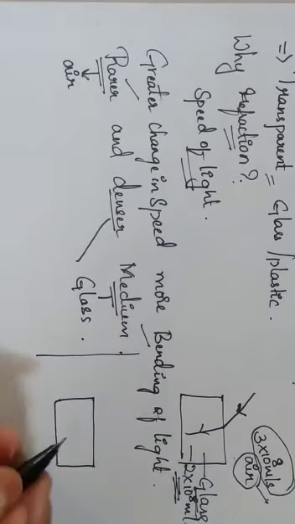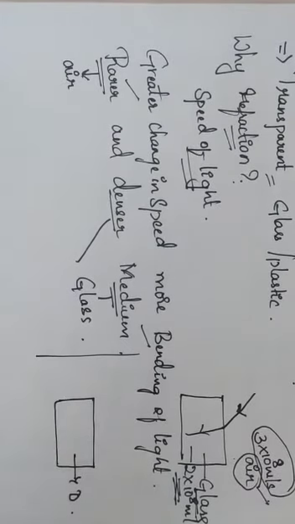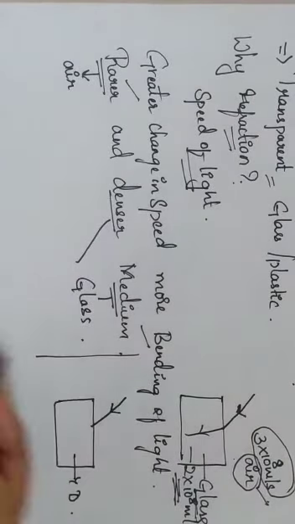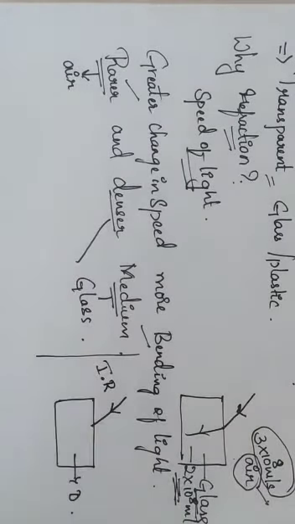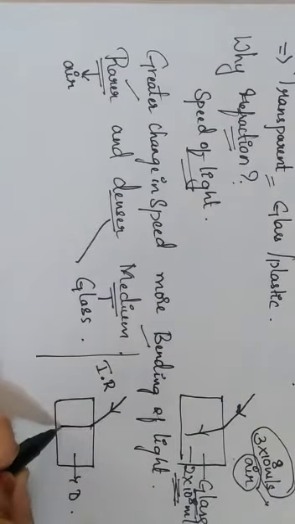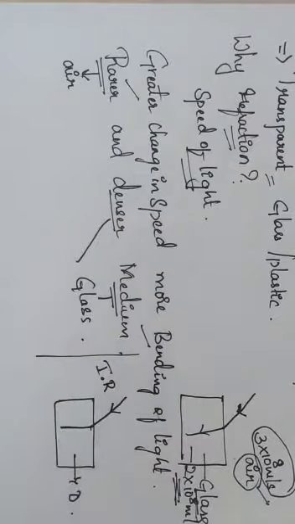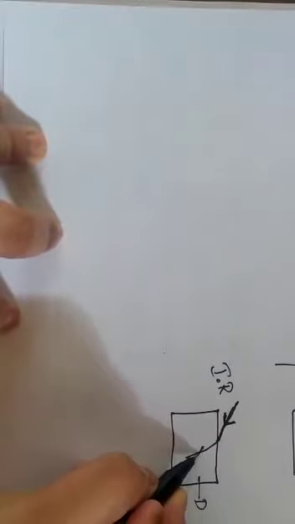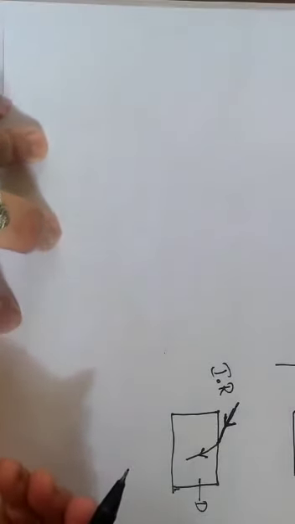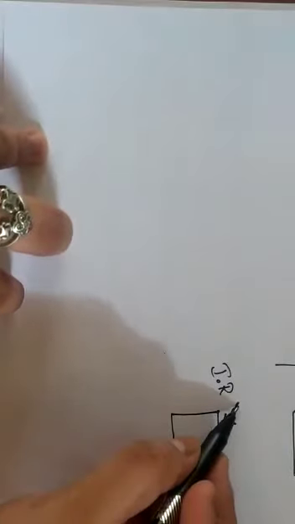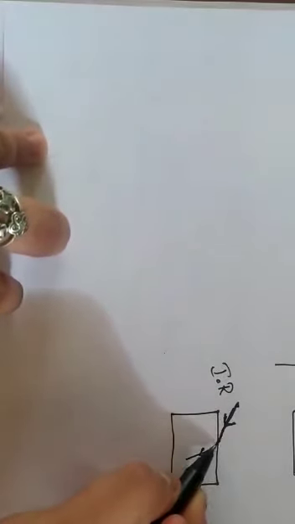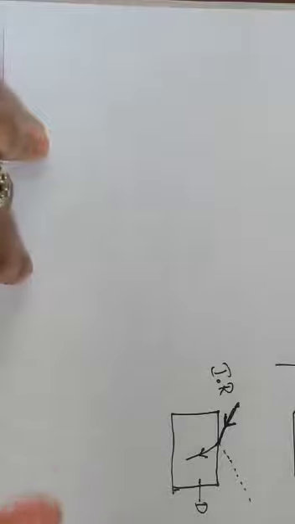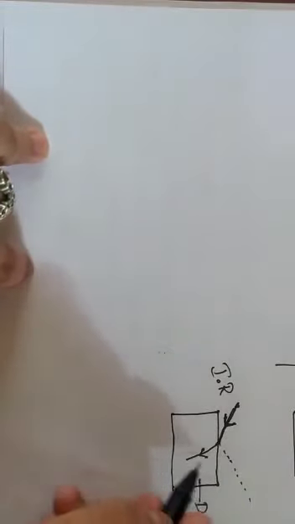Okay, so here this is a denser medium. I'll write it as capital letter D. So when a ray of light is incident, this is the incident ray. Because of that incidence, it goes on bending. In this case, this is the incident ray and this is the refracted ray. Here there is some partial reflection also. Whenever a ray of light is incident on a surface, there will be some partial reflection. That partial reflection we are going to ignore. We are only going to consider the refraction.